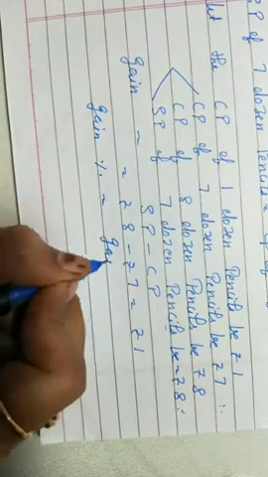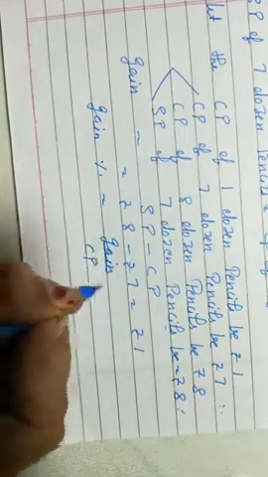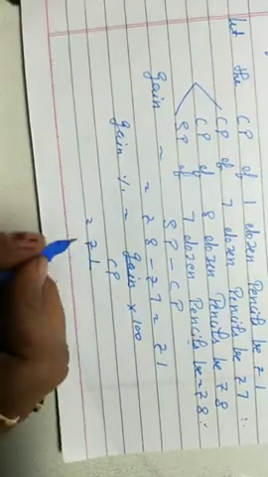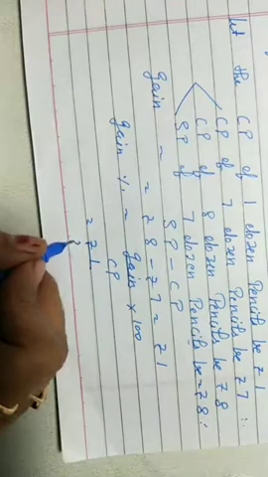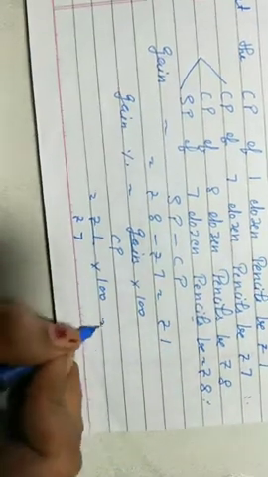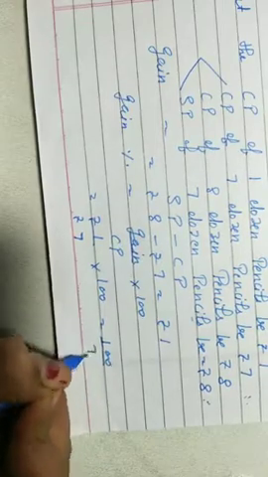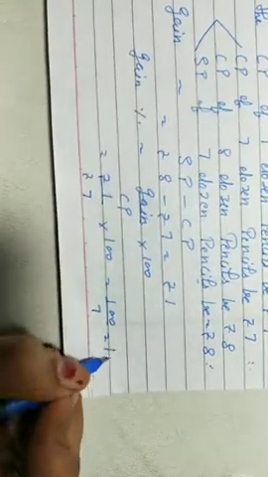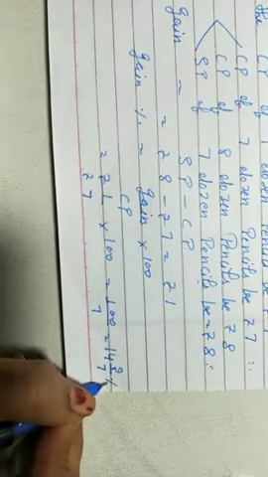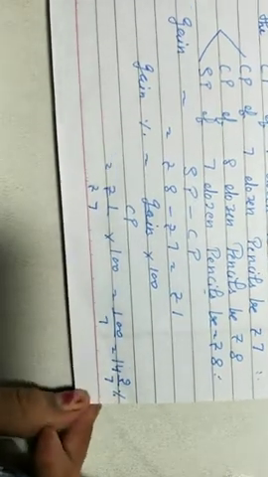That is gain divided by CP into 100, which is equal to rupees 1 by CP rupees 7 into 100. That is 100 by 7. We'll write it as a mixed fraction, 14 2 by 7%, which is the required gain by selling 8 dozen pencils.